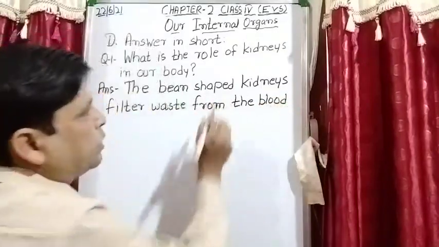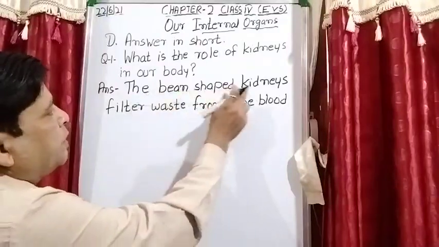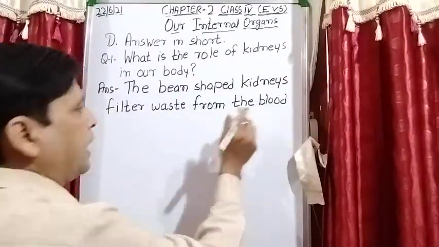Is it clear? The shape of our kidney is bean. The bean shaped kidneys filter waste from the blood.